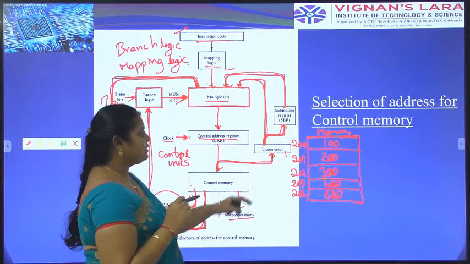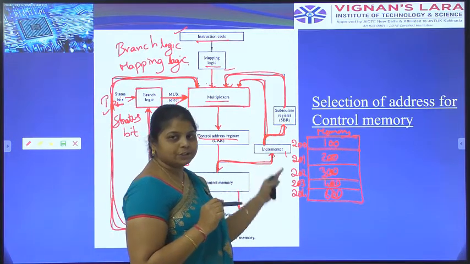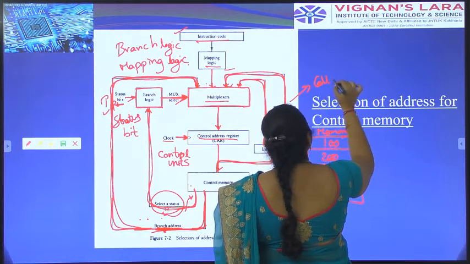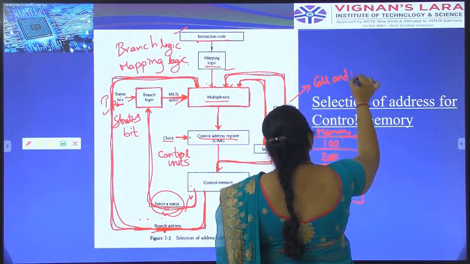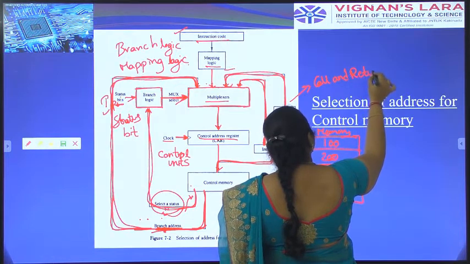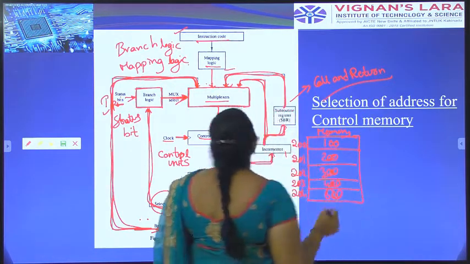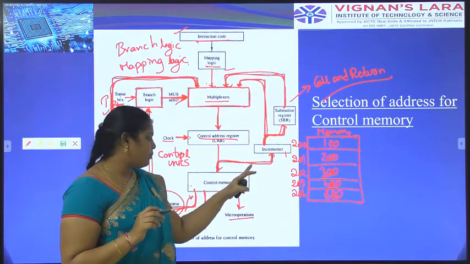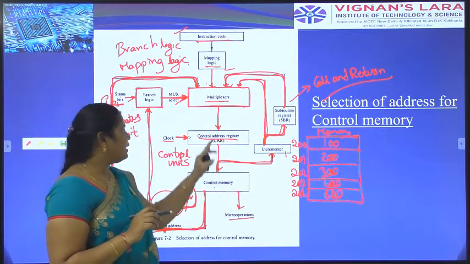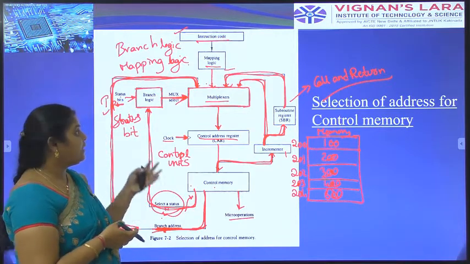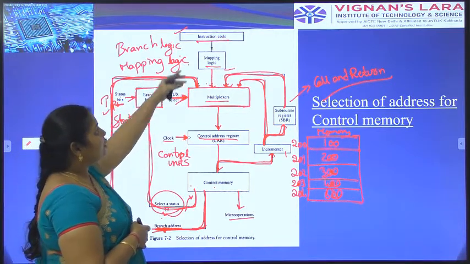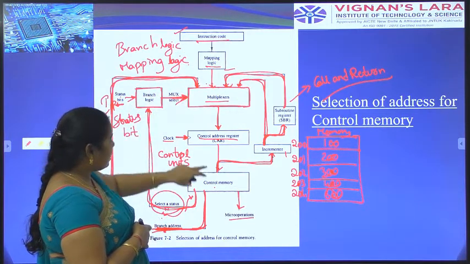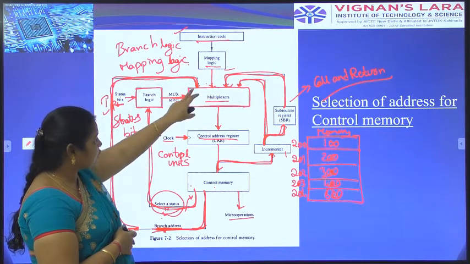Okay, the subroutine register can perform the operations on the call and return functions. Here the increment will be performed with the help of control memory. What is the multiplexer? It transfers the information from one end to another end. Okay, here instruction code mapping logic. It transfers the information from all sides that is transferred to the multiplexer.